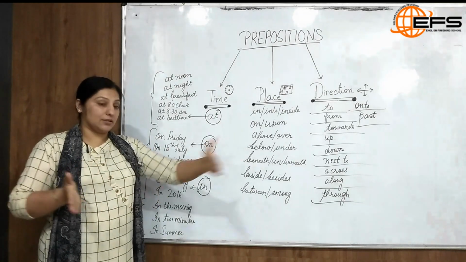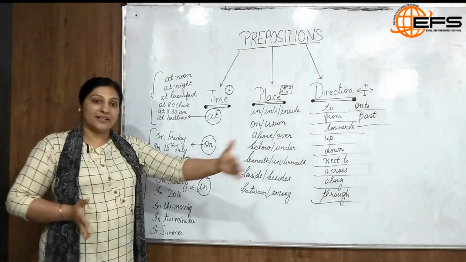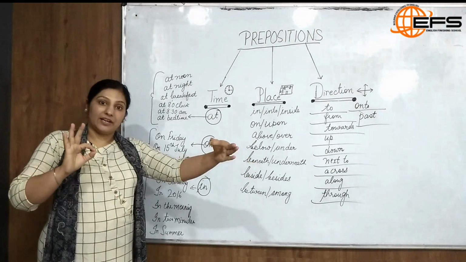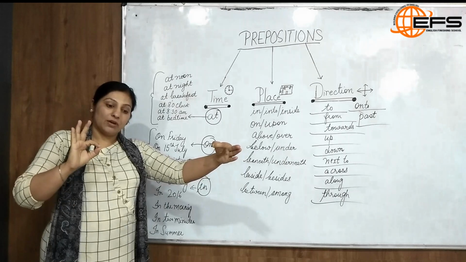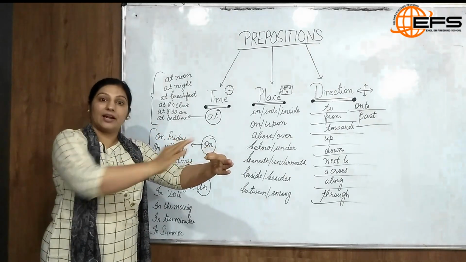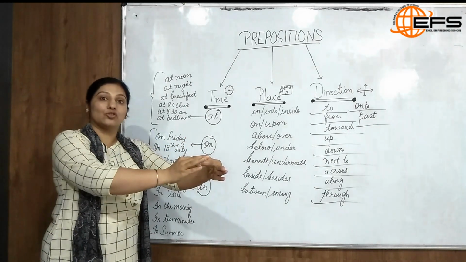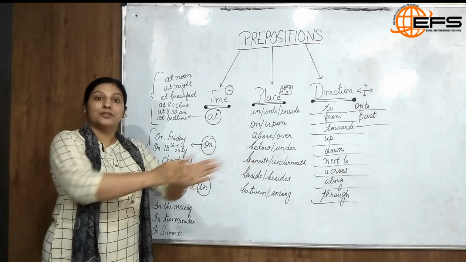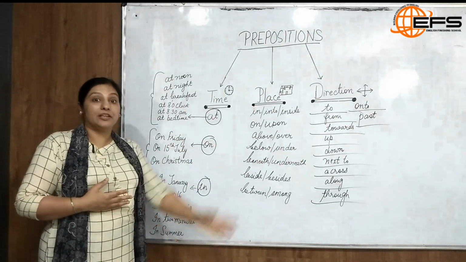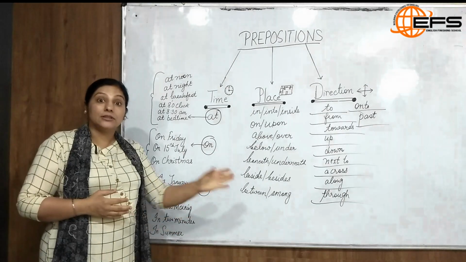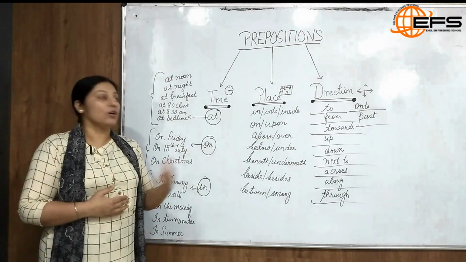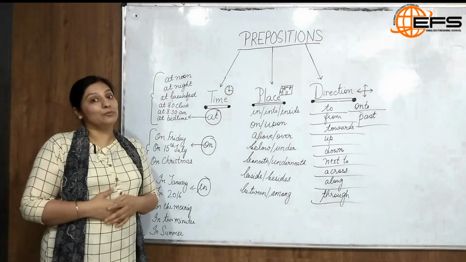And then we have along. Along is again, there is a path, there is a passage. This is point A and this is point B. So when I say point A, point B, I am moving in a straight line, not moving here and there. I am moving in a straight line along a passage, and there is a line of trees. You can say trees are lined up along the road. The car was driving along the road or along any particular passage in a straight line, we say along.